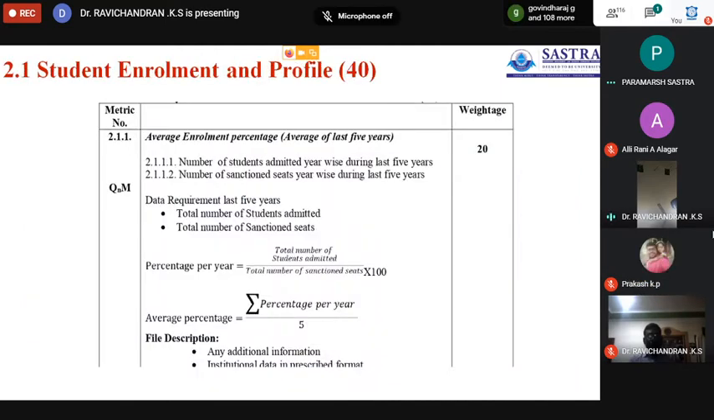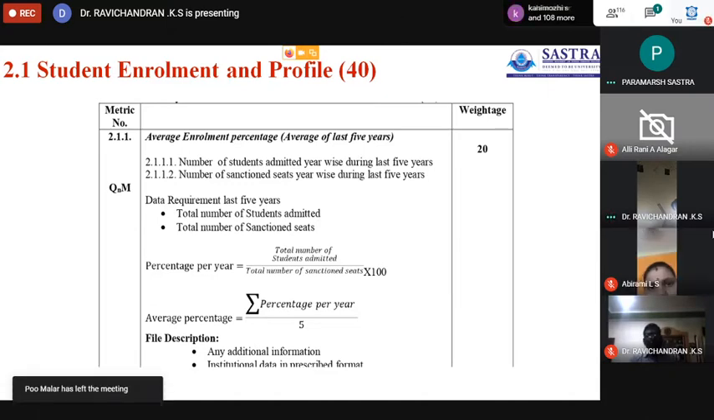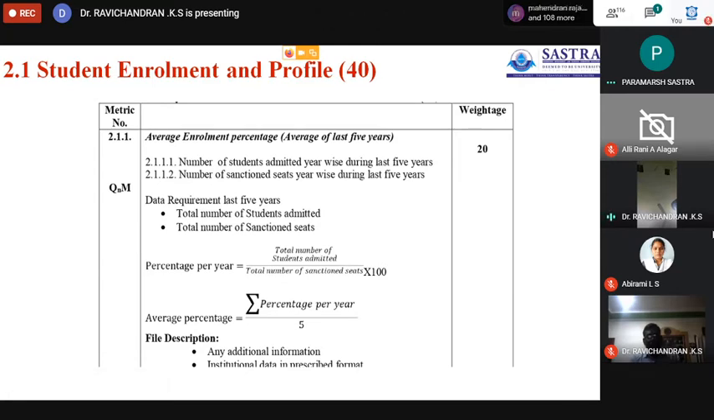Okay, so the first category, student enrollment and profile, 40 marks. The 40 marks will be distributed under two headings, 20-20 each. In case of university, it is distributed 5-5, then for autonomous institution it goes to 10-10, whereas in affiliated and constituent institutions it goes to 20-20.